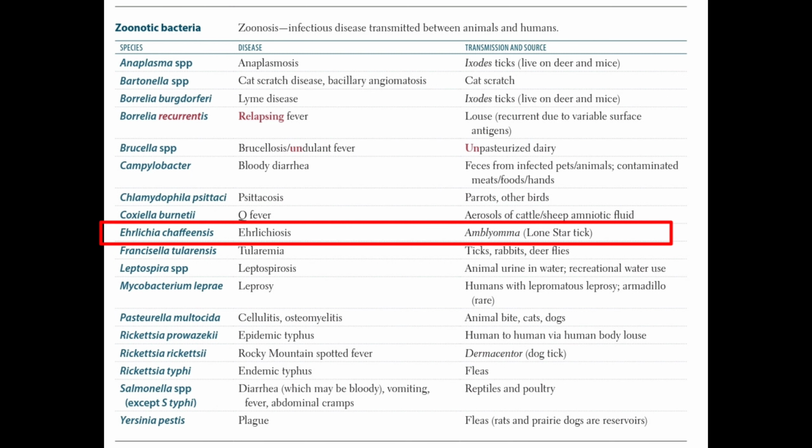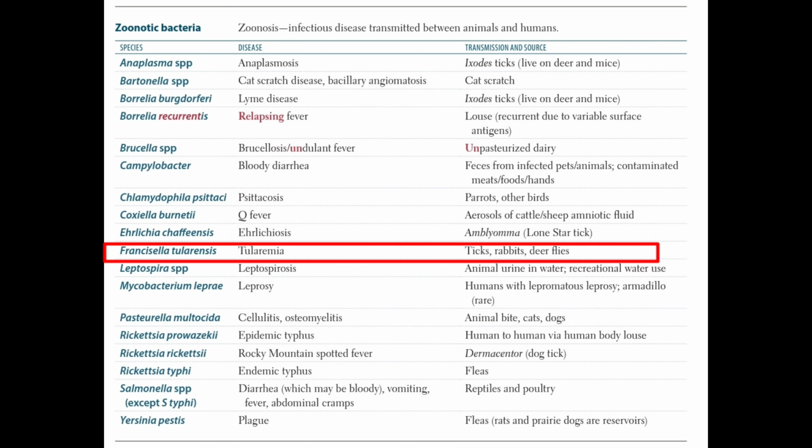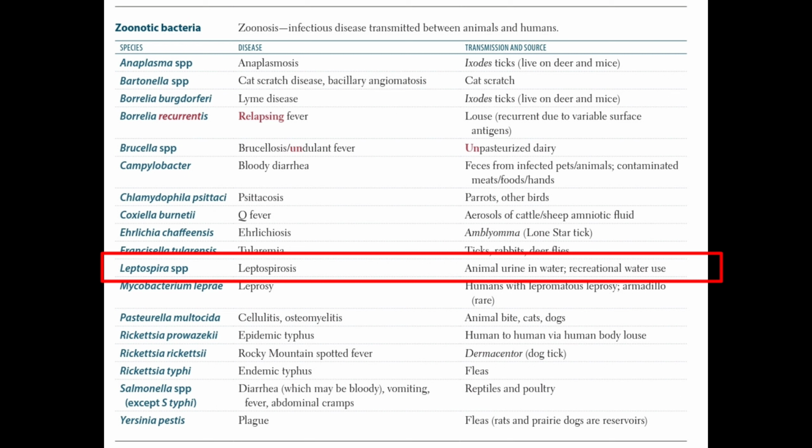Ehrlichia chaffeensis causes ehrlichiosis, and the main transmission and source of this infection is Amblyomma, which we also call the lone star tick. The species Francisella tularensis causes tularemia, and the main transmission and source are ticks, rabbits, and deer flies. The Leptospira species cause leptospirosis, and animal urine in water and recreational water use are the sources of